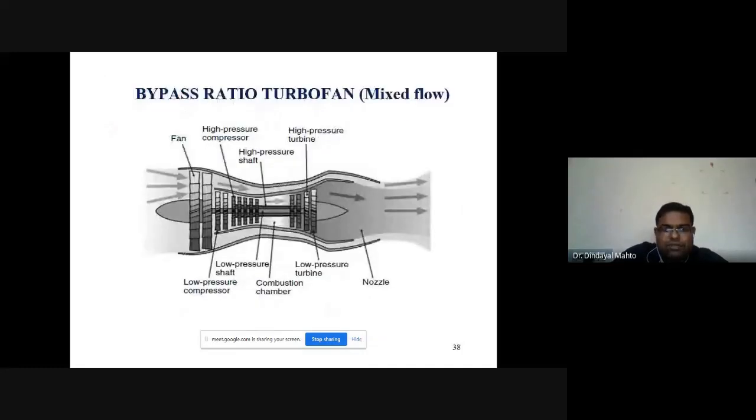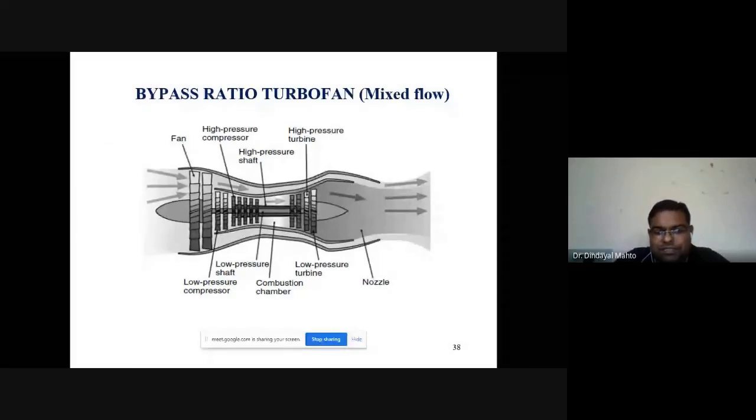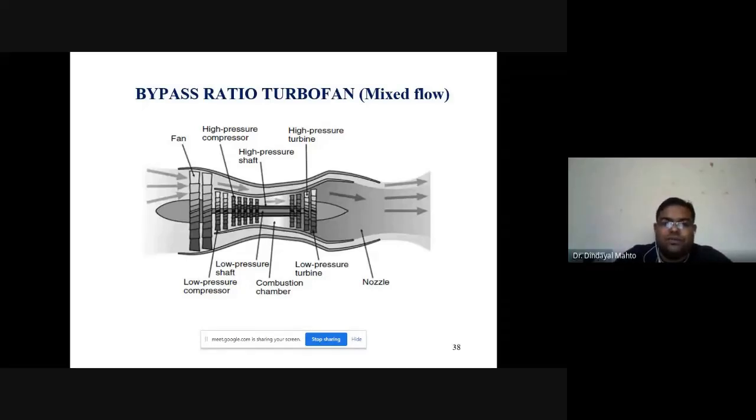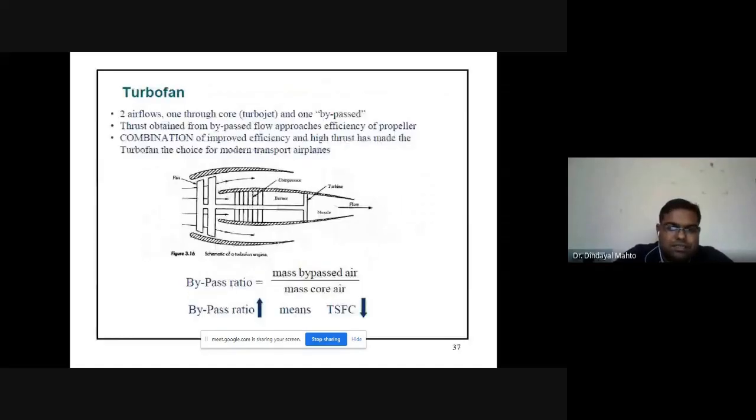This is one of the configurations of the bypass ratio turbofan. This is the mixed flow, where the core engine is also surrounded by the engine casing. So cold air will be flowing through the gap between the outer casing and the inside casing, and finally it mixes with the hot stream before exiting the nozzle. This kind of configuration is known as mixed flow. The earlier one was non-mixed flow, the unmixed flow turbofan.